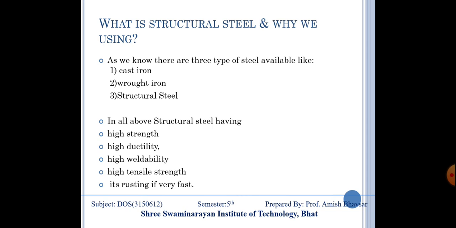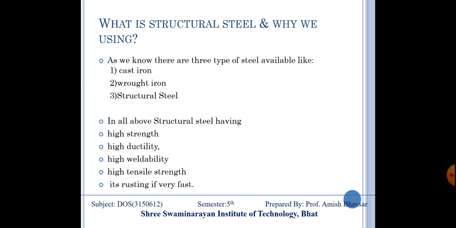In these different types of steel, the carbon content is different. That's why we consider three different parts. But compared to all the steels, structural steel has good ability to resist all kinds of loads acting on a building. That's why we use structural steel as a structural member.